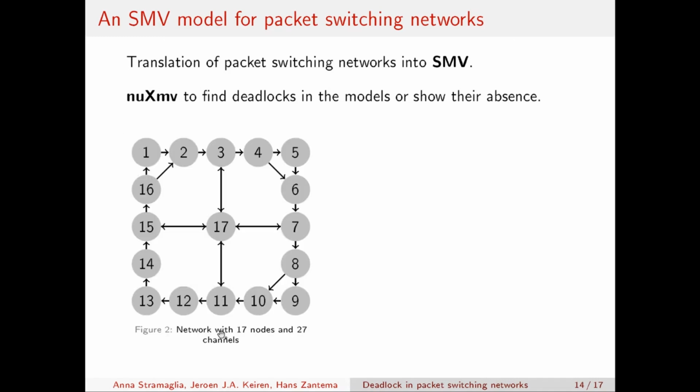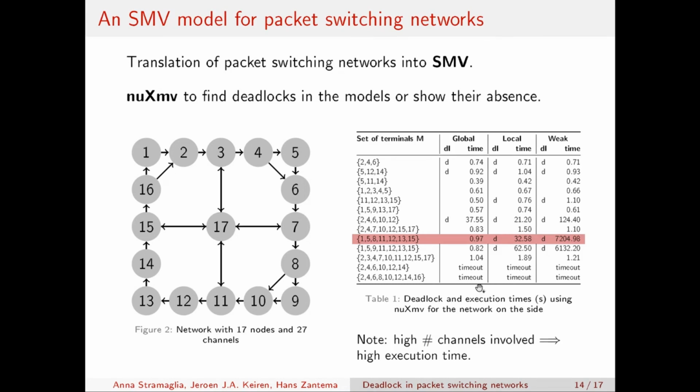An example of a packet switching network that we have investigated is displayed here on the left. It has 17 nodes and 27 channels. We wanted to investigate, for some set of terminals and each notion of deadlock, the presence or absence of deadlock situations.